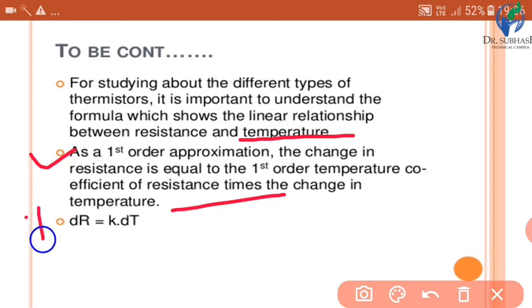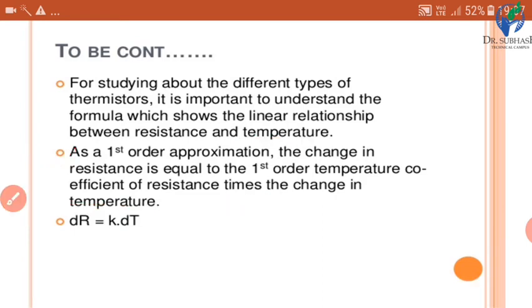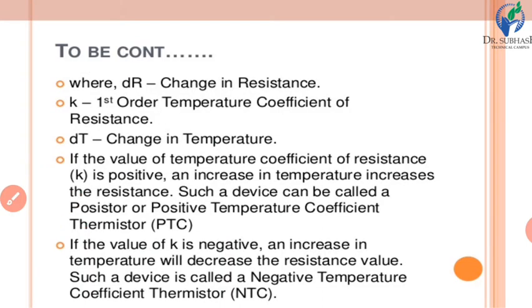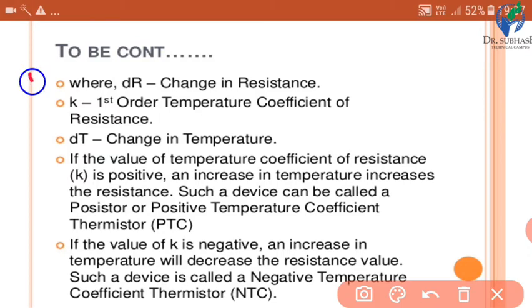It means dr is equal to k into dt, where dr is the change in resistance, k is the first order temperature coefficient of resistance, and dt is the change in temperature.